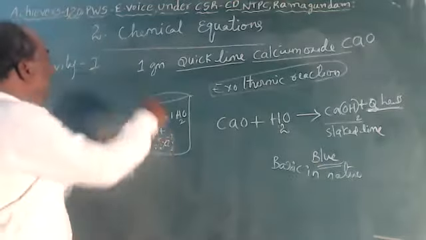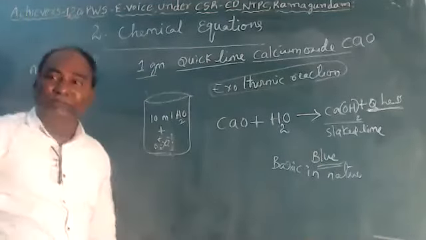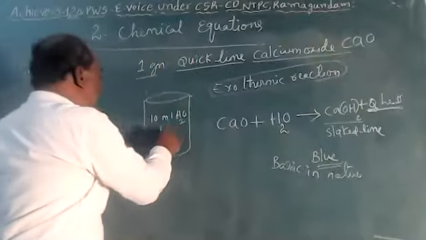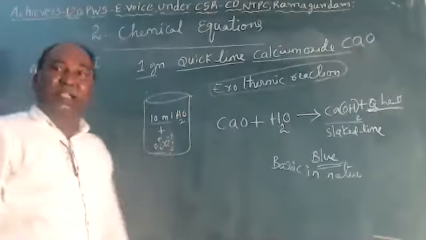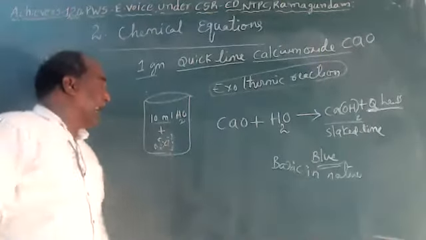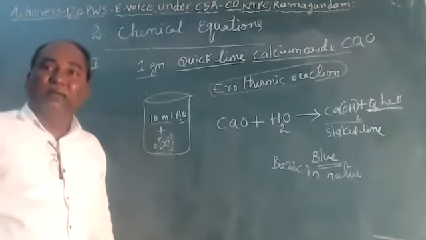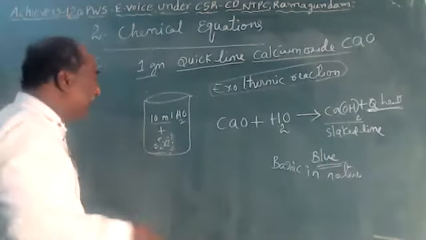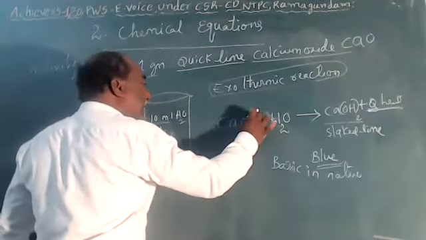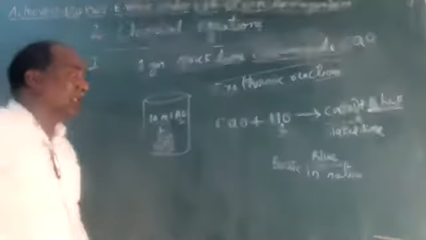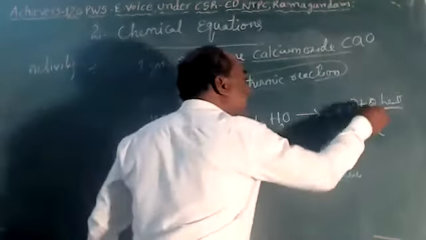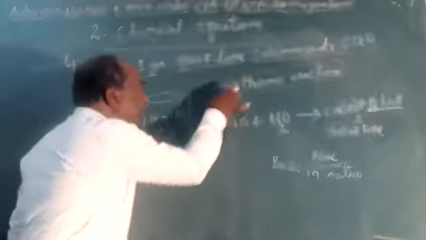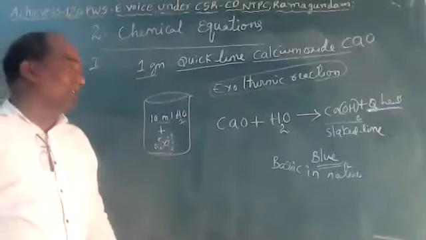First, we have to take 1 gram of quicklime. Quicklime is nothing but calcium oxide. To this, add 10 milliliters of water. Now touch the beaker with your finger. Now the beaker is hot. That means calcium oxide completely dissolved in water, and in this reaction, heat is liberated. So that's why this reaction comes under exothermic reaction.